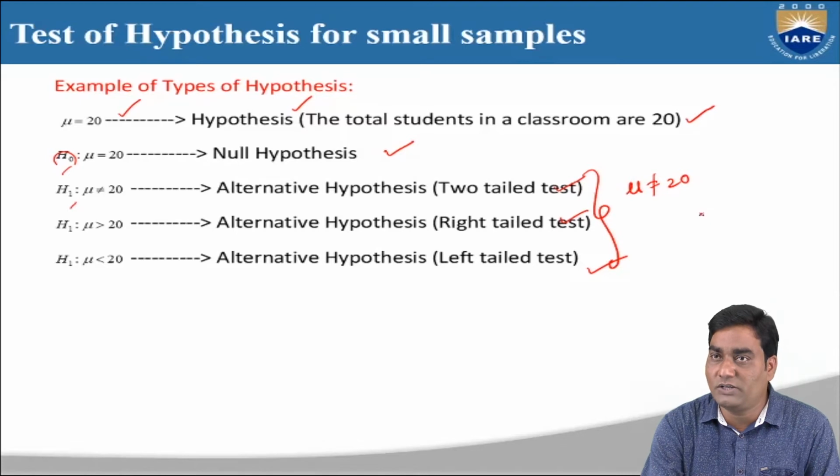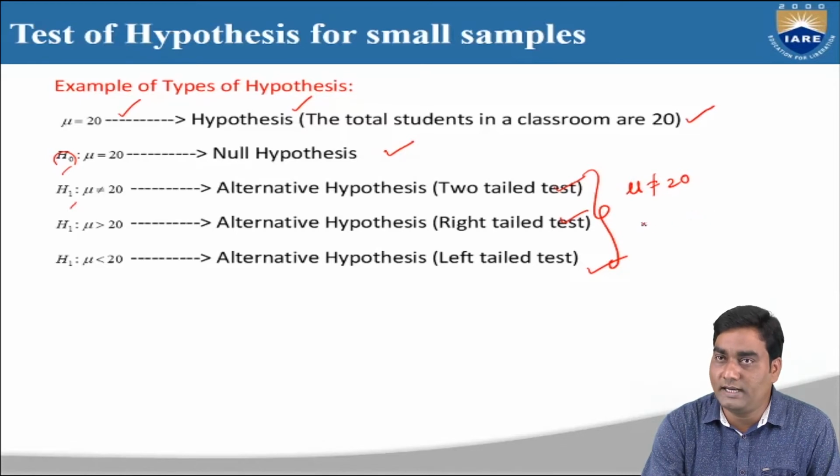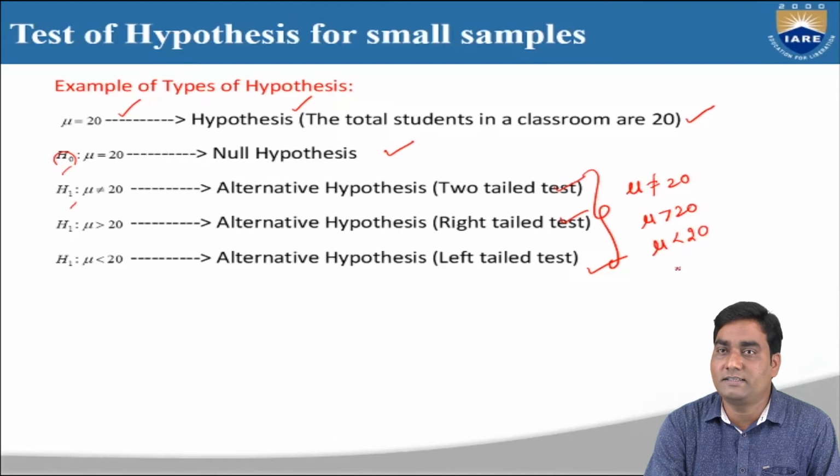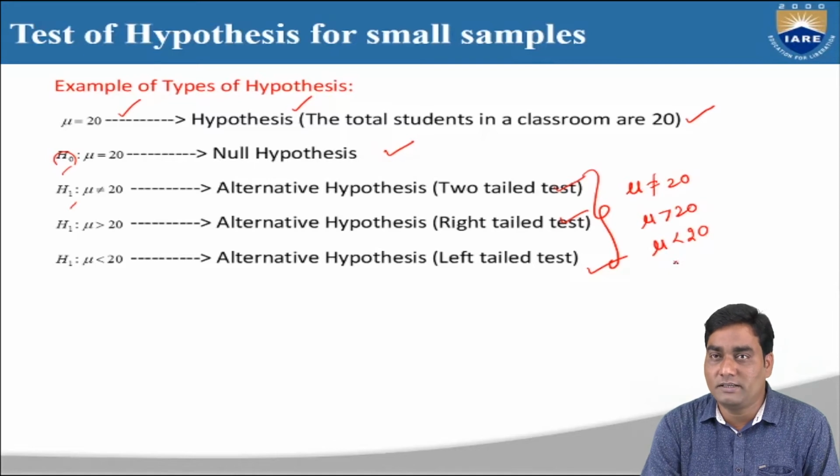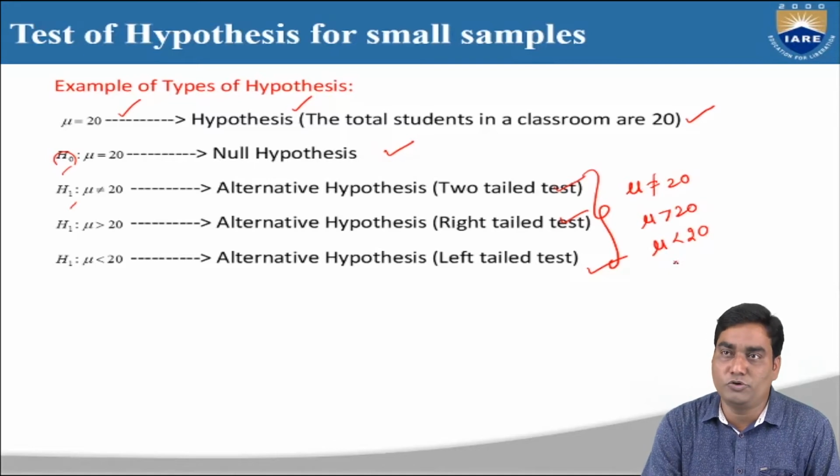In case it is the not equal to symbol, we call it a two-tailed test. Another option is mu greater than 20, which is a right tail test, and one more option, mu less than 20, is called a left tail test. So we divide the alternative hypothesis into three subparts: mu not equal to 20 is two tail, mu greater than 20 is right tail, and mu less than 20 is left tail test.